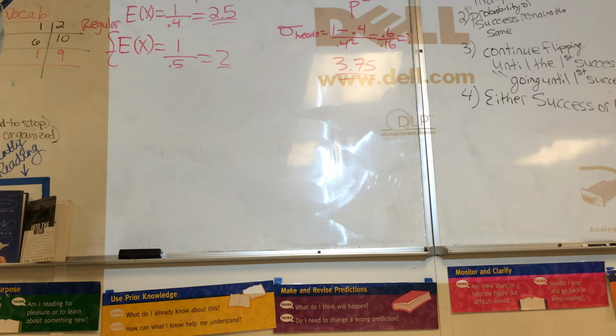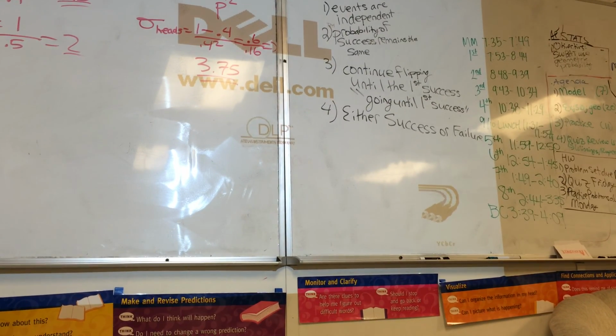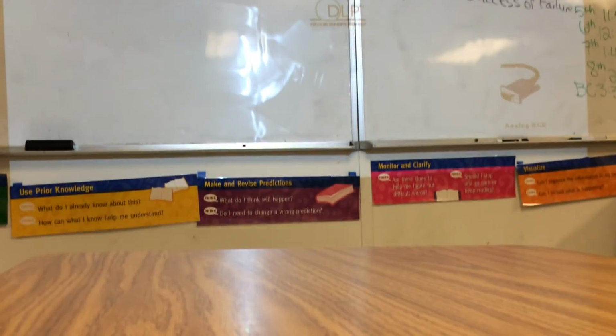Let's start here with Brian's question. So the geometric one, the K is always going to be given to you, right? Yeah. 10 flips, or like how